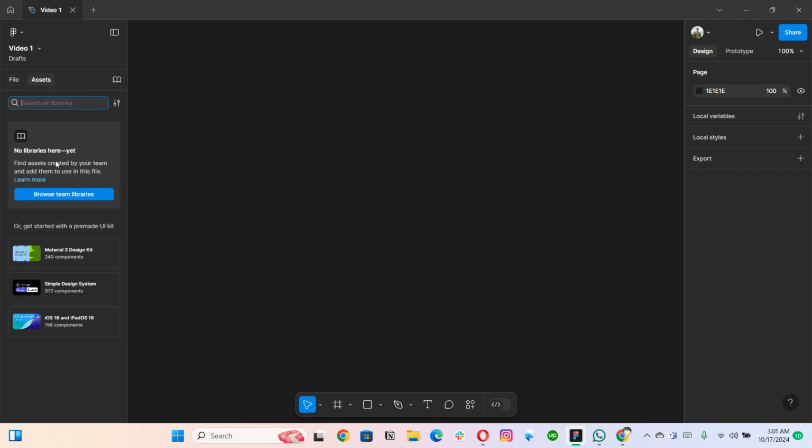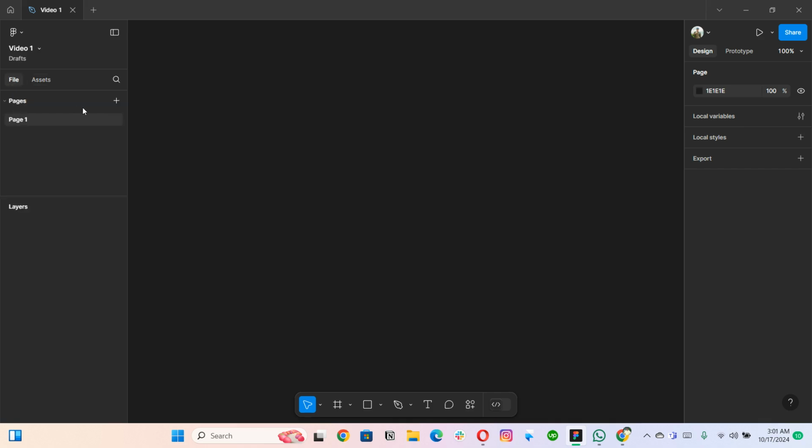Figma also has the option of creating libraries. If you have created any library, you can publish it and then use it as your assets. Currently, Figma has added these three libraries in every new file. One of them is Material Design Kit, another is Figma Simple Design System by Figma, and the other is iOS Design System. I will explain these things later on.